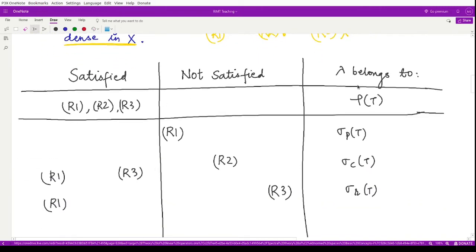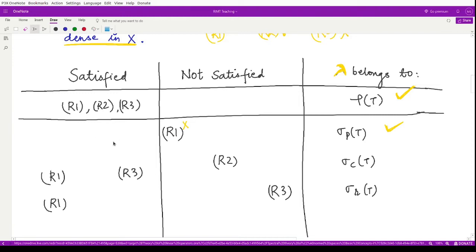The complex number lambda belongs to the resolvent set rho of T whenever all the three properties are satisfied. It belongs to the point spectrum whenever only the first property is not satisfied.